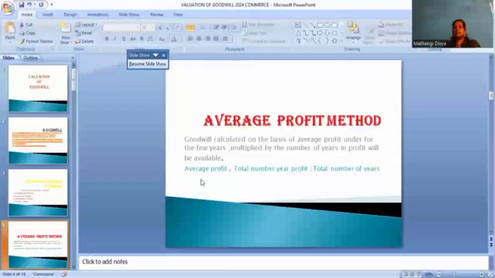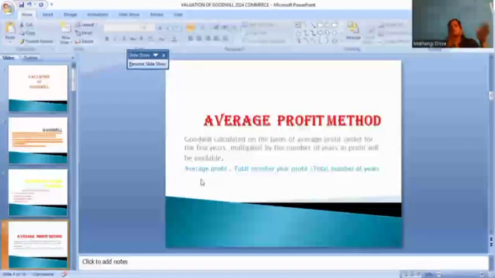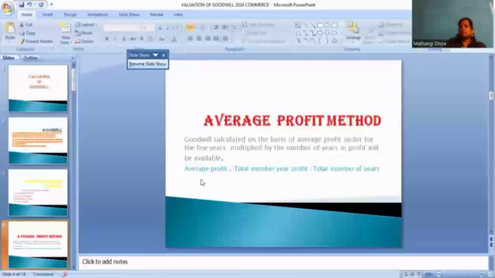For example, if we started a business in 2017, we take all the years' profits. We calculate the profits and the number of years we take, called the number of years. Then with profits and number of years we calculate the average profit. The formula is: average profit equals total profit of the years divided by the total number of years. That is the average profit method.